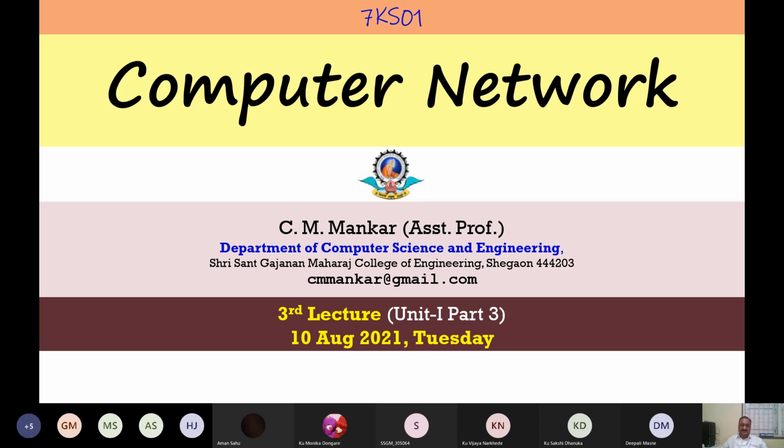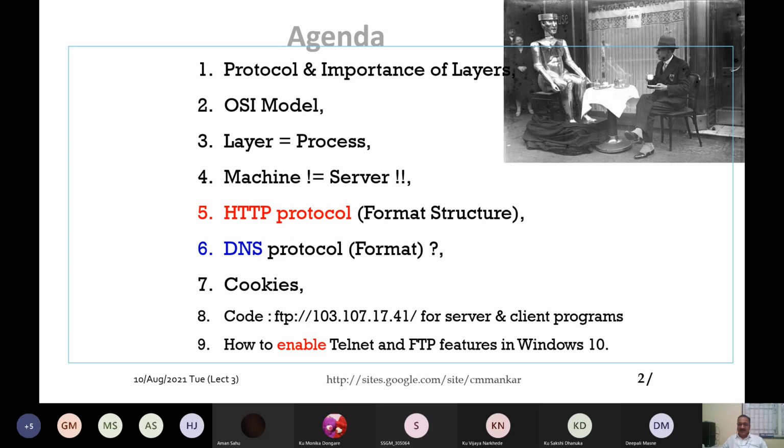Let us go to the agenda. I hope you are able to listen to me. So today I will just introduce, roughly and briefly, the importance of layers, then the OSI model. As I told you, it is not actually in our syllabus. We are just learning only 5 layers out of that; total 7 layers are there. But still, as a computer science student, you must know what are the functions of each layer.